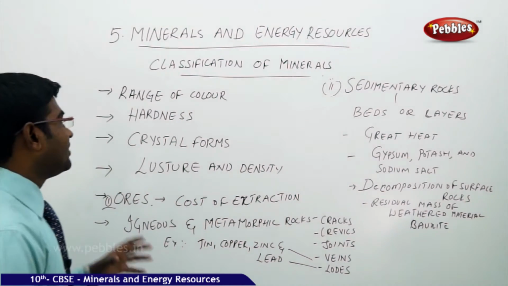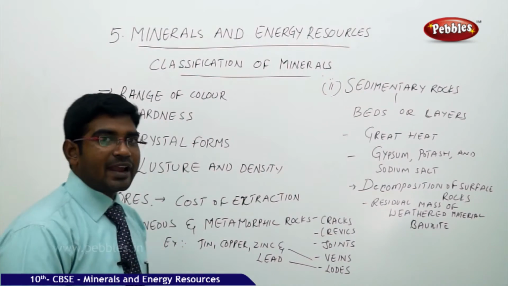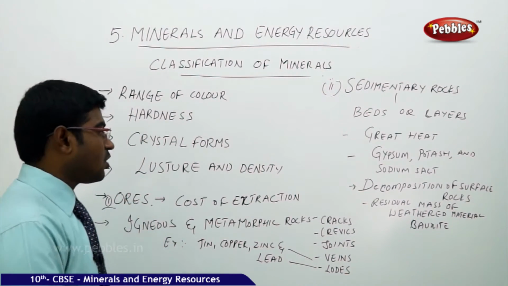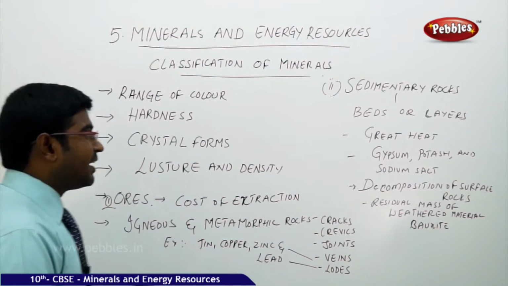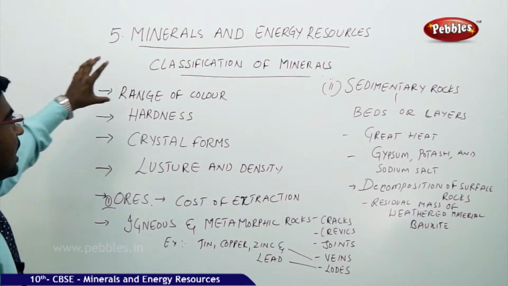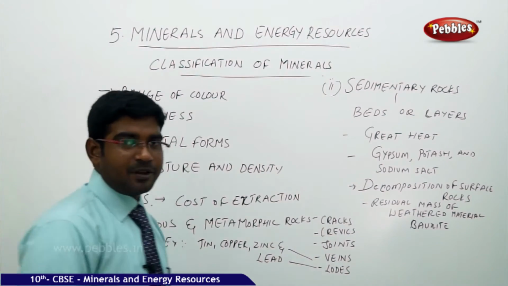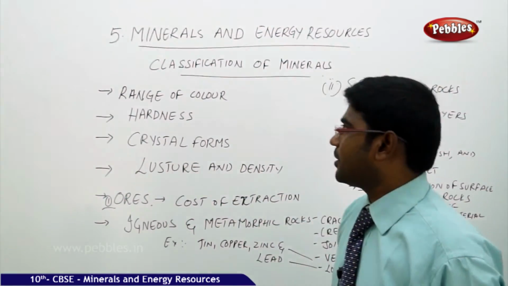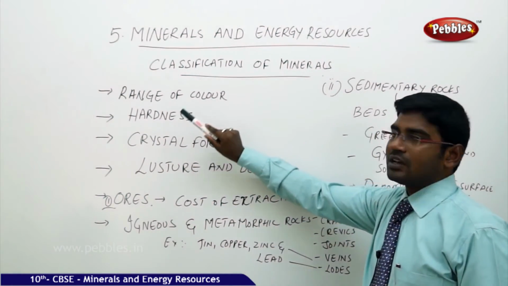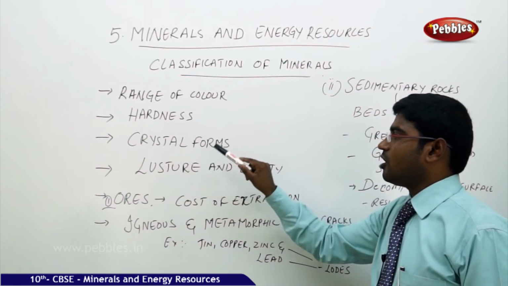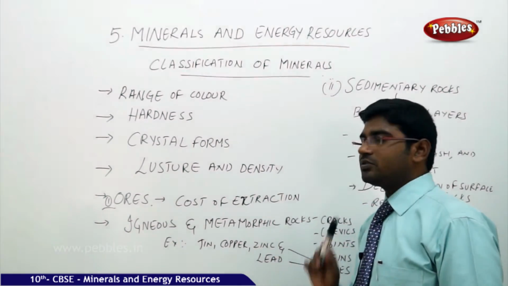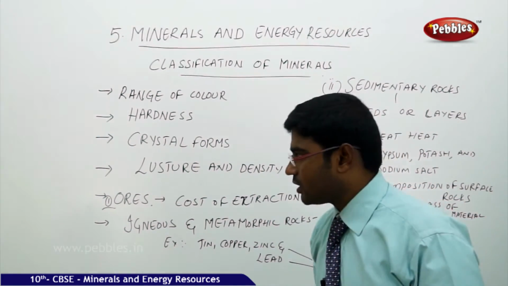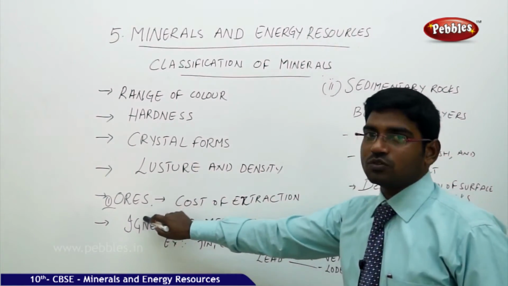So now we have discussed the three major categories of rocks, or the minerals which are available under the various kinds of rocks. Let us have a brief recap. How does the classification of the minerals happen? The classification of the minerals happens on the basis of color, hardness, crystal forms, luster and the density of the mineral. Most of the minerals are found in combination with ores.